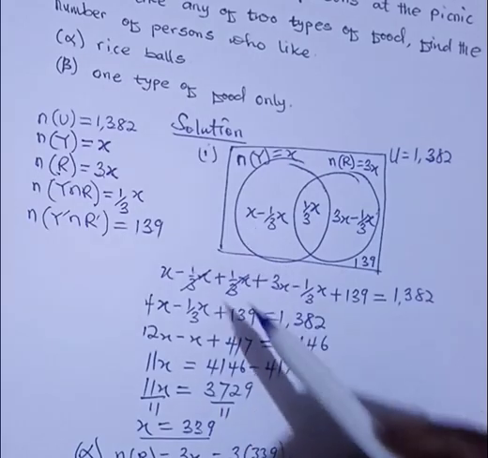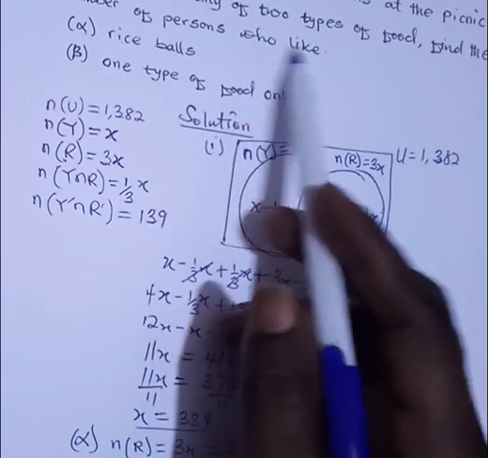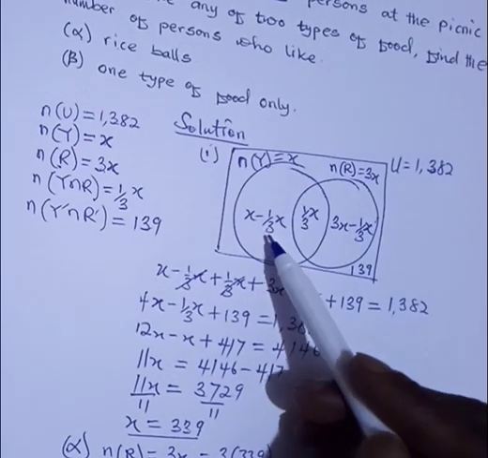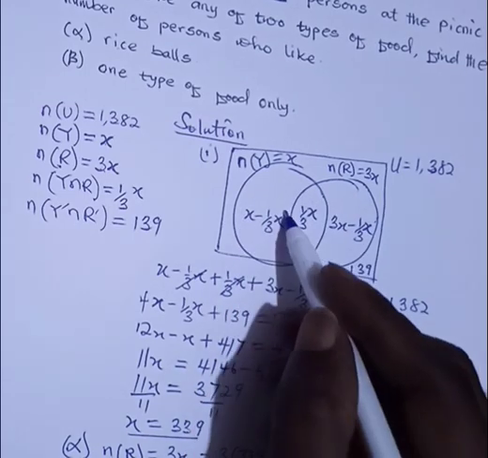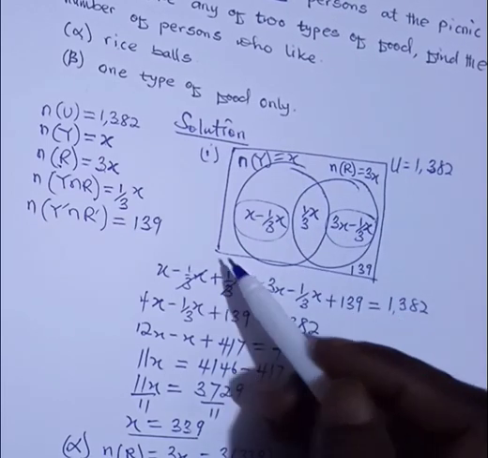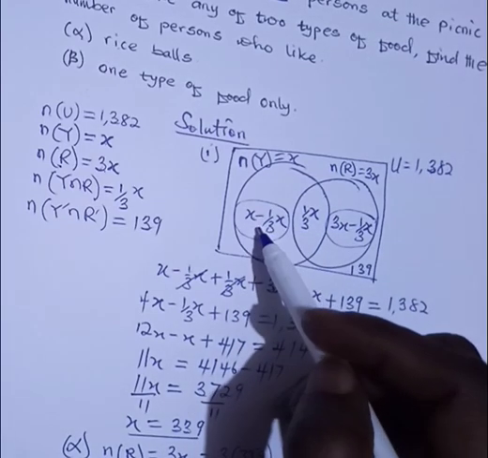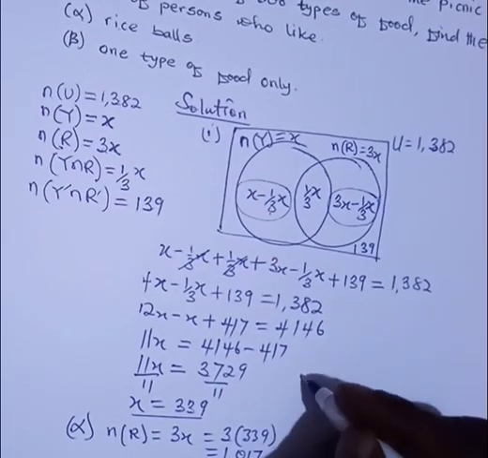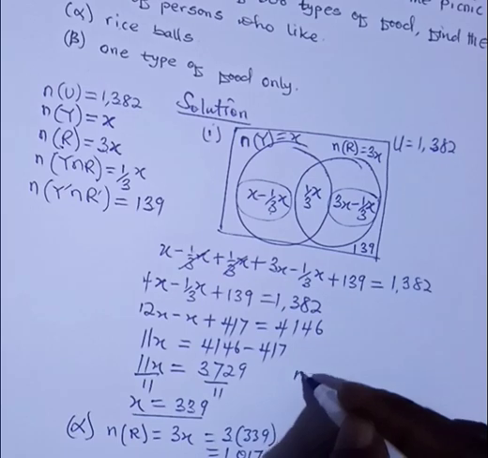So this answers the rice balls. Let's look at the last question, which says we should find the number of persons who like one type of food only. Let's identify in the diagram which part is those who like one type of food only. If you look at this portion here and this portion here, these two portions are the only persons that like only one type of food. Since we have calculated x, we only do substitution there.